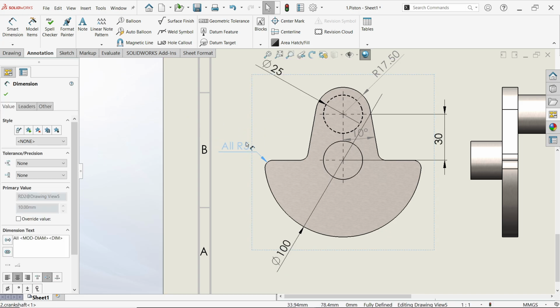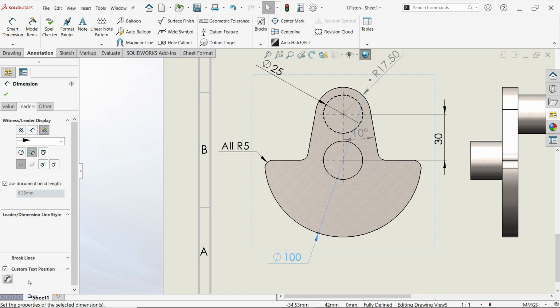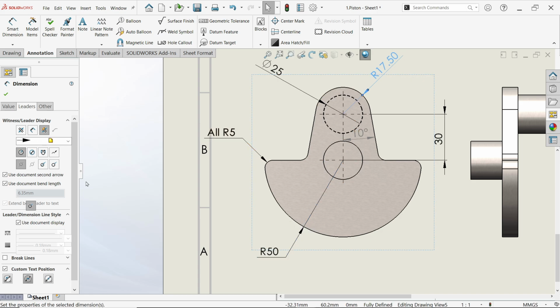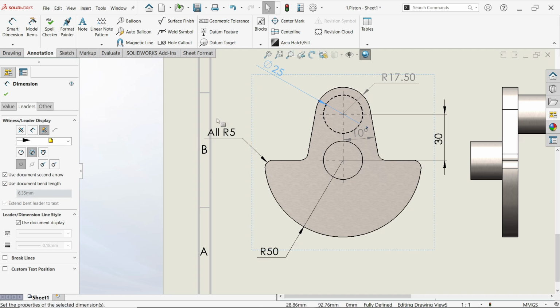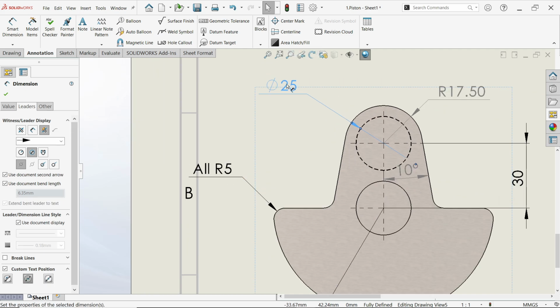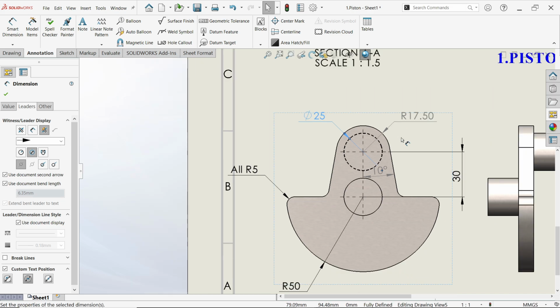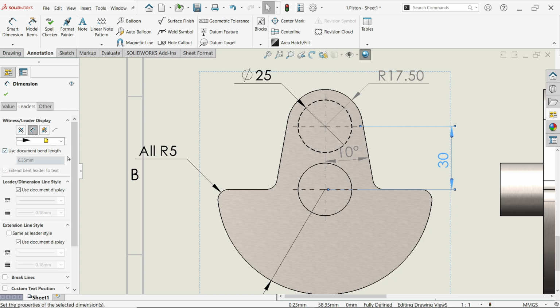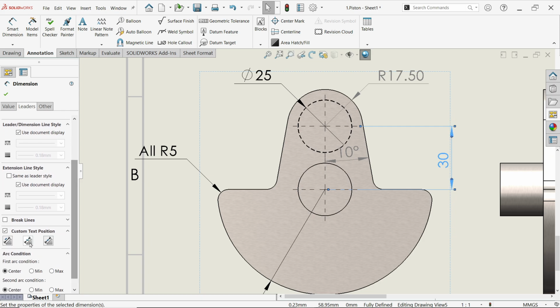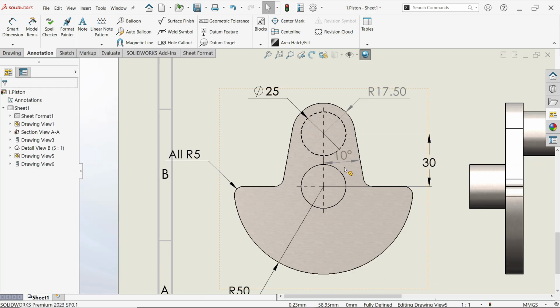Keep radius. This is also keep radius. This is also keep in a similar way so that it looks more realistic and practical. Inside text position center. Okay.